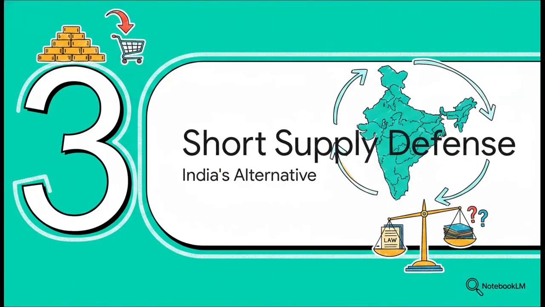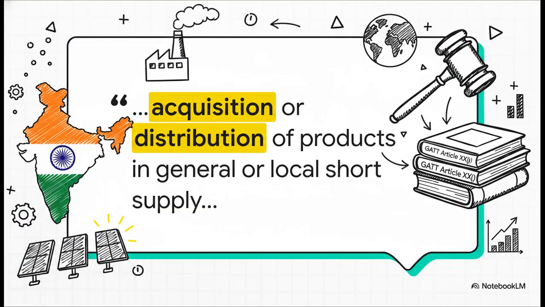With that first defense out, we move to Section 3, the short supply defense. India didn't give up. They invoked another specific exemption. GATT Article XX(j) allows for measures that are essential to the acquisition or distribution of products in general or local short supply.